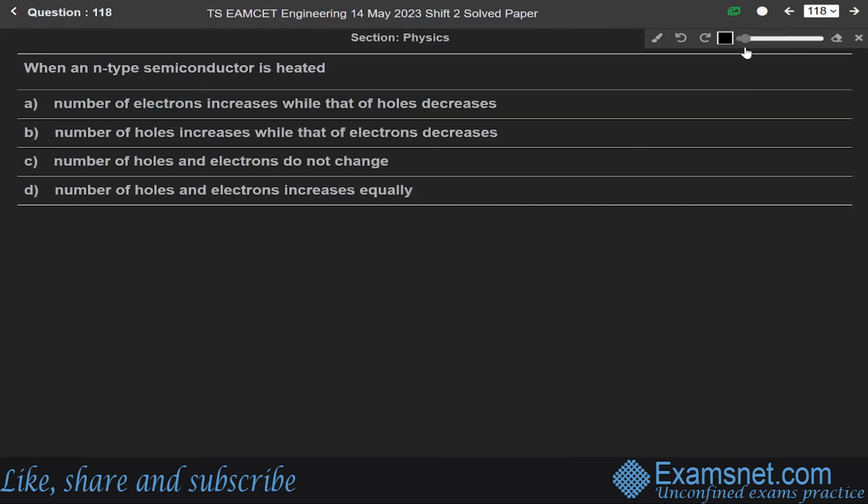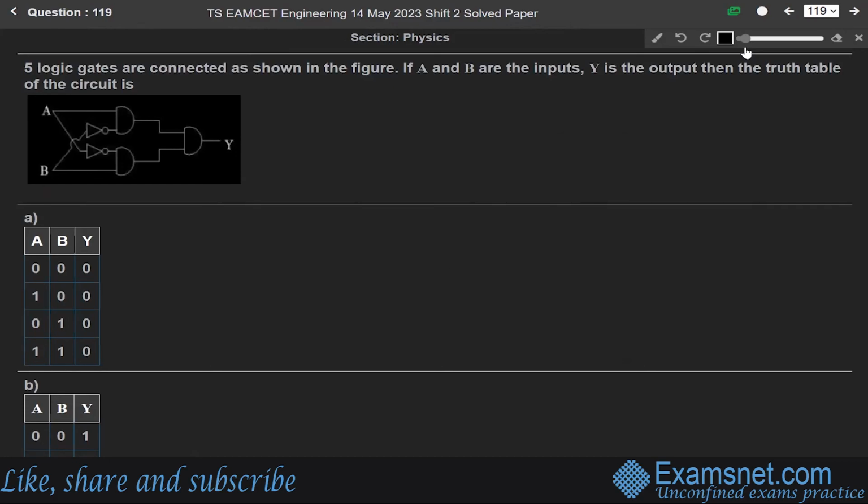Now next question 118. When an n-type semiconductor is heated, we have to find the correct answer. This is from the chapter of semiconductors. When an n-type semiconductor is heated, due to extra thermal energy, some of the covalent bonds break. This produces electron-hole pairs in equal number. So from these four options, D, that is the number of holes and electrons increases equally, will be the correct answer.